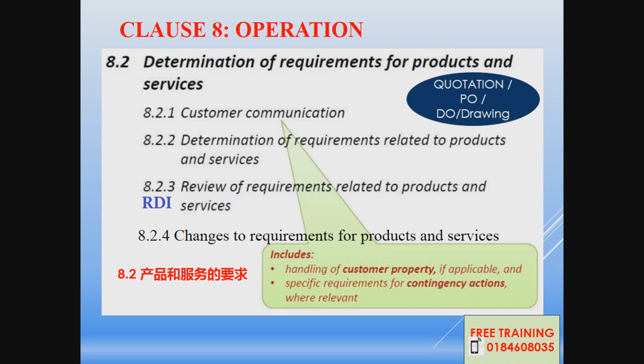Some have a sales order. When they review, they create a sales order. You key in all the PO requirements in the system, and you create the sales order. Some create a job order. So that is your review. And 8.2.4 is changes to requirements for product and services. For any changes, normally you revise the drawing. That's for the sales department.